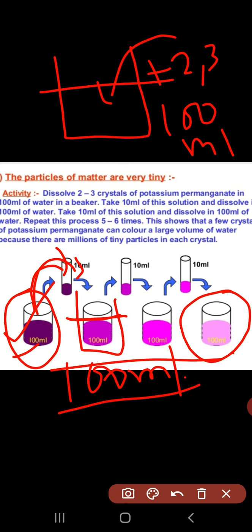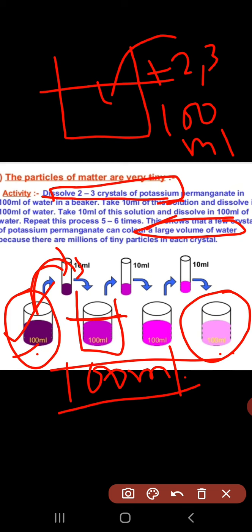Has the color totally disappeared? No. That clearly shows that only 2-3 small crystals are coloring a large amount of water. From the first beaker to the last beaker we can easily see the color. This shows that a few crystals of potassium permanganate can color a large volume of water.